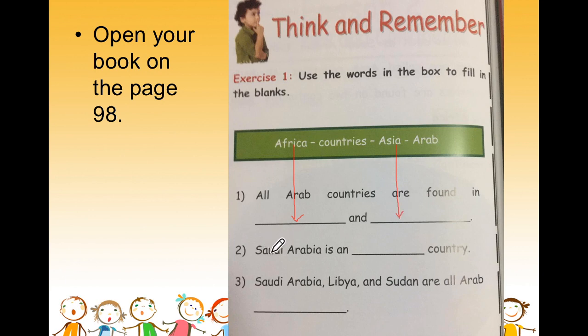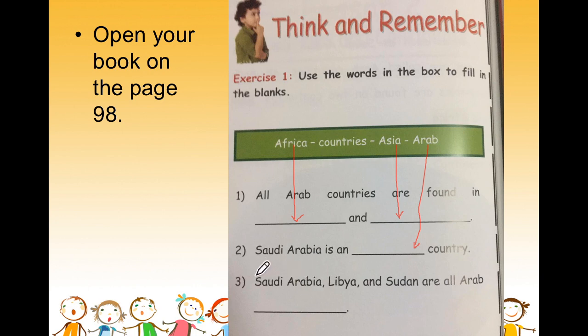Now, Saudi Arabia is an blank country. Saudi Arabia is one of these countries because people speak the Arabic language there. What kind of country is Saudi Arabia? Country or Arab country? An Arab country. Well, very good. If you guessed it, that's the correct answer. Saudi Arabia is an Arab country because people in Saudi Arabia speak the Arabic language.